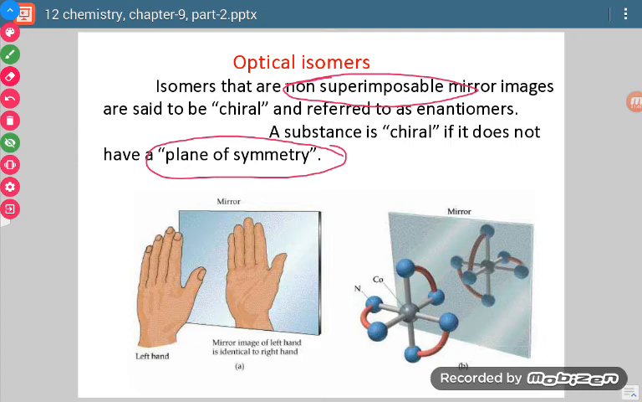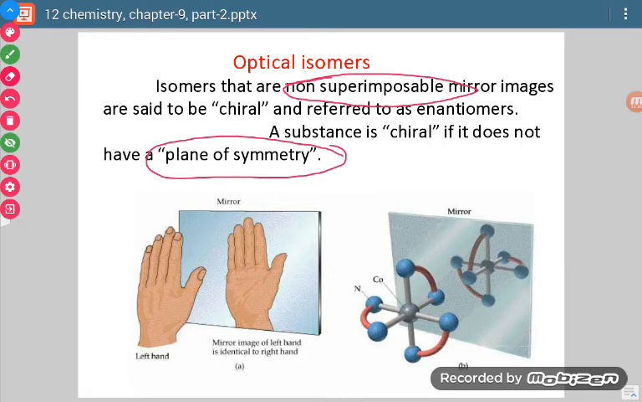Now see, one more thing is there. If there is a particular atom with which 4 different groups are attached, there also we say that that particular atom is chiral. So this is one more way of defining chiral.